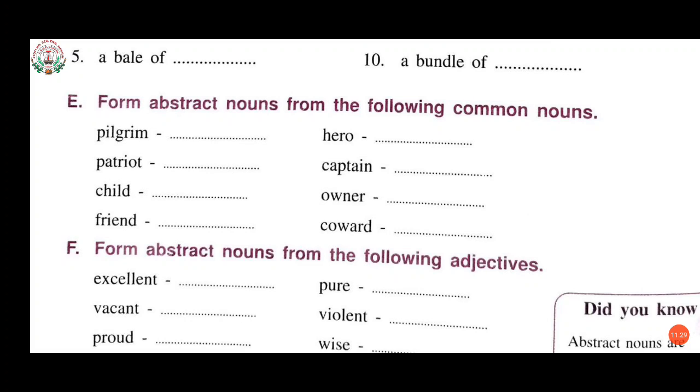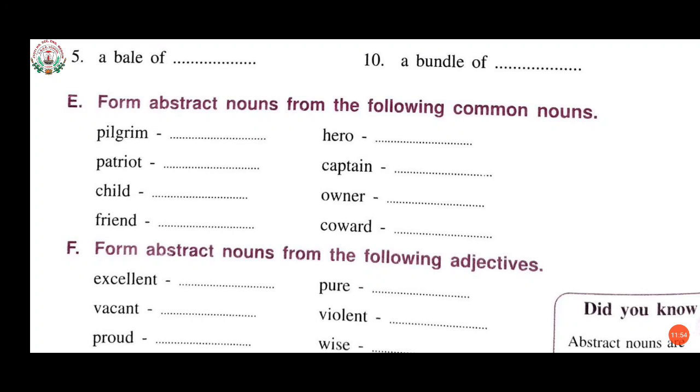And what is common nouns? Names given in a general way to the people or places or animals or even to things of the same class or kind are called common nouns. So here we have common nouns, and we have to change that into abstract nouns.